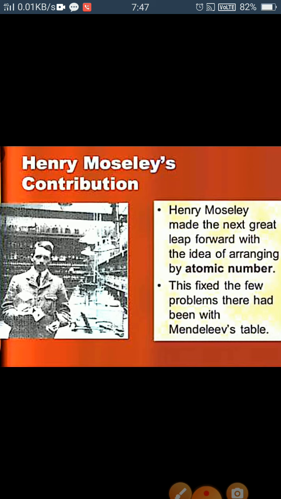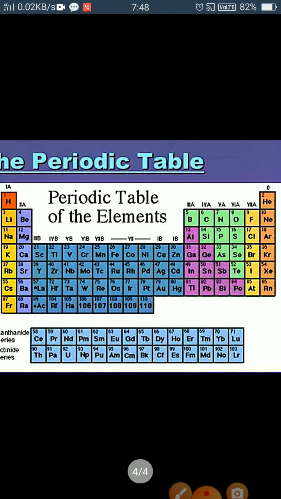So the modern periodic table is based on the modern periodic law, and it is also known as the long form of the periodic table. It consists of 18 vertical columns which are called groups.